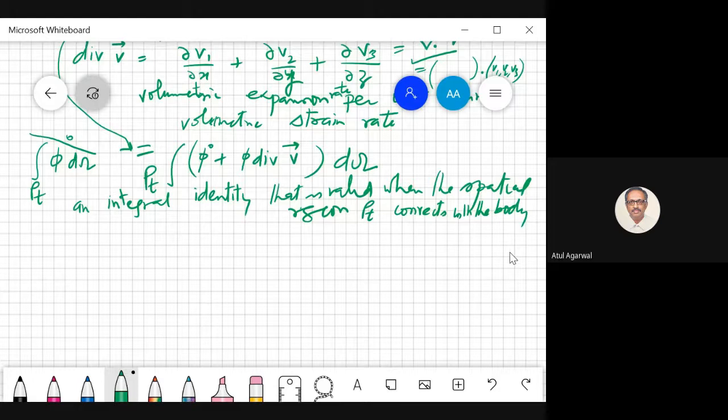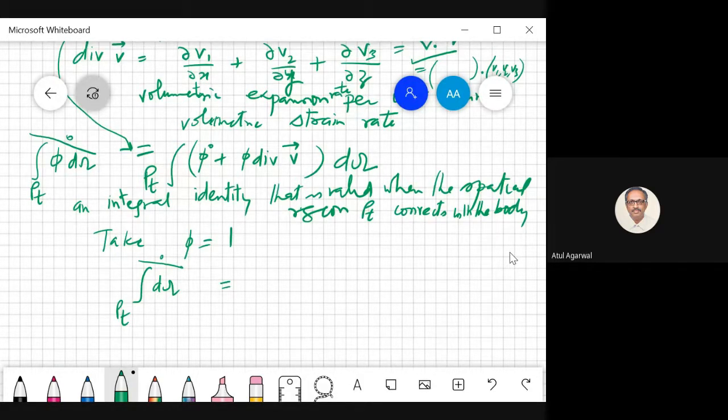Suppose your phi is 1. You take phi is equal to 1. Now, you have not put any restrictions so far on phi. You take phi is equal to 1. What do you get? This is integrating the volume at a particular time, how it is changing.